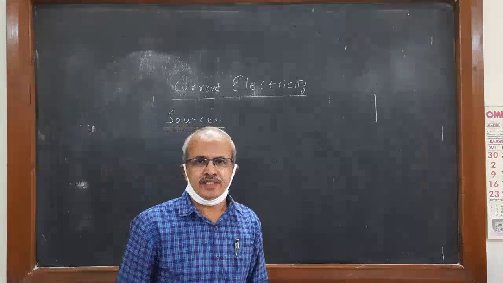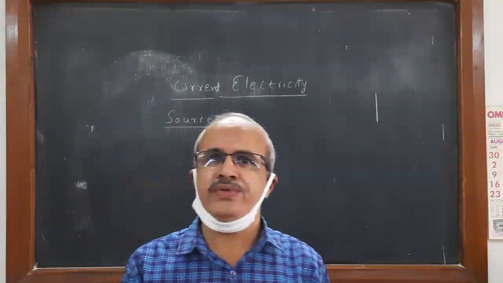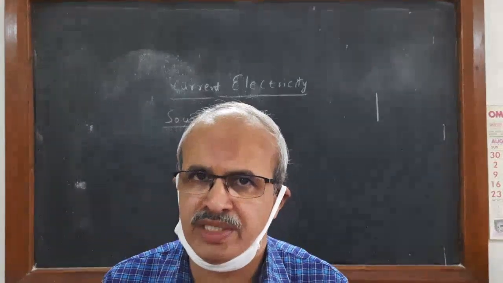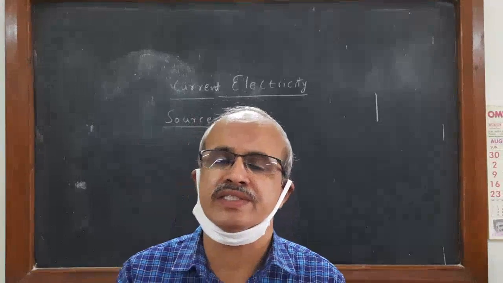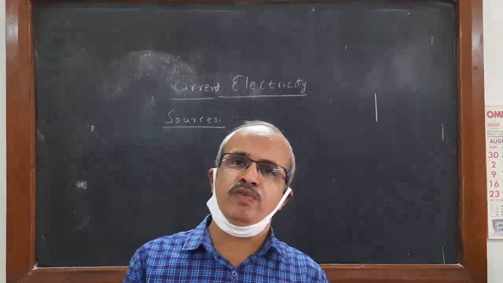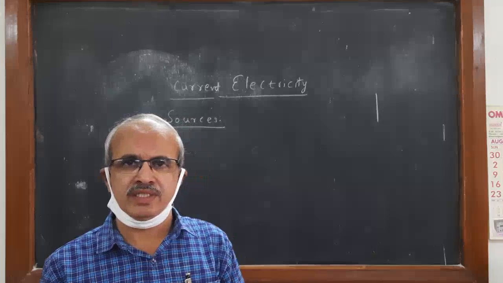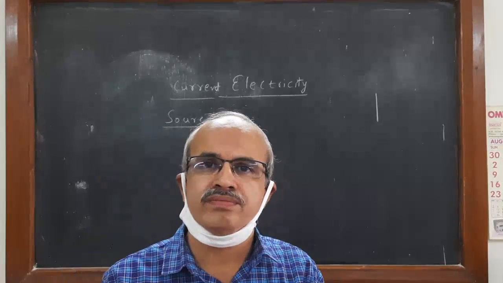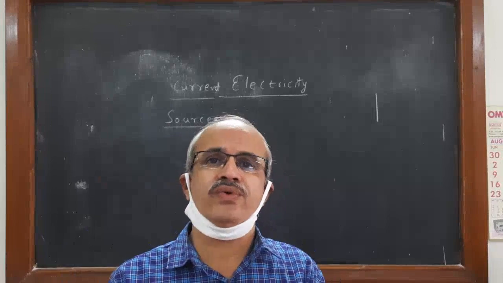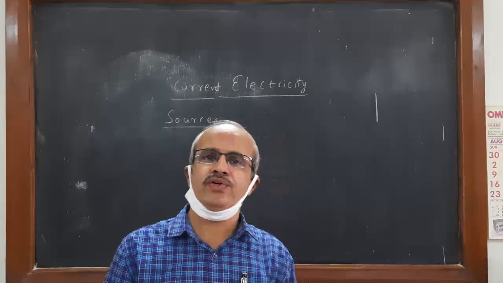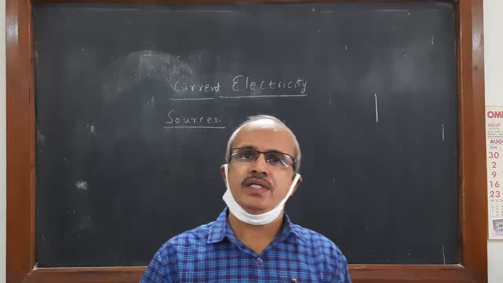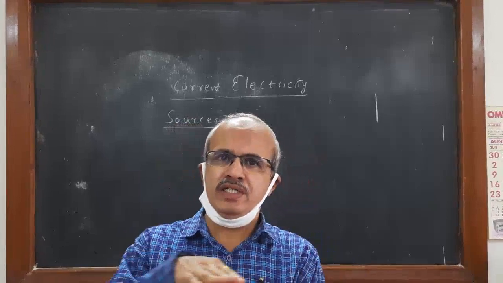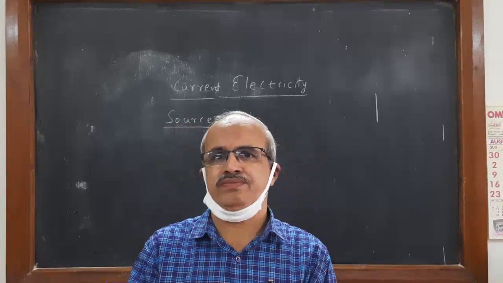So there is a current. I told you, if it is a current, there is a flow of charges across the cross section of the conductor. When the flow of charges takes place, current flow is just like water flow. Water will flow when there is a difference in level of surface.